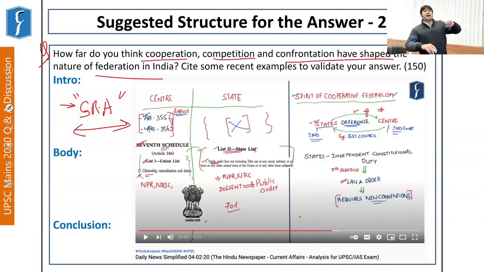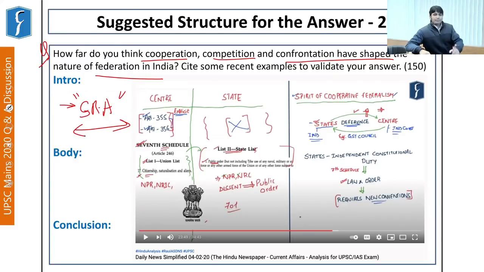However, it was Andhra Pradesh which was bifurcated for the first time on grounds of language. So we see that the nature of federation has changed over the years, because earlier there were fewer states, and slowly as we progressed as a nation, the number of states increased.